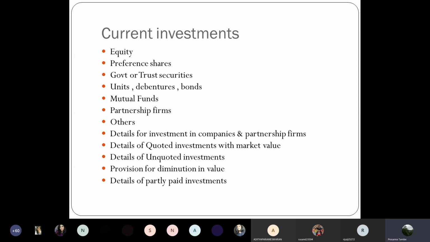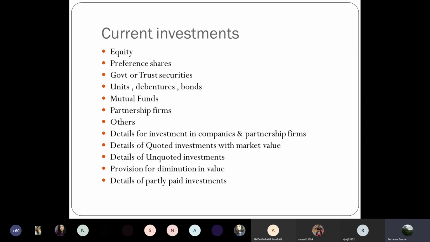Then if you have investment in a company, you will have to provide the details of number of shares and cost of these shares and related information. If the investment is in a partnership firm, you have to specify the extract of capital account, including what was the profit transferred to your capital account during the year, what is your percentage of share in profit, and those kind of things.